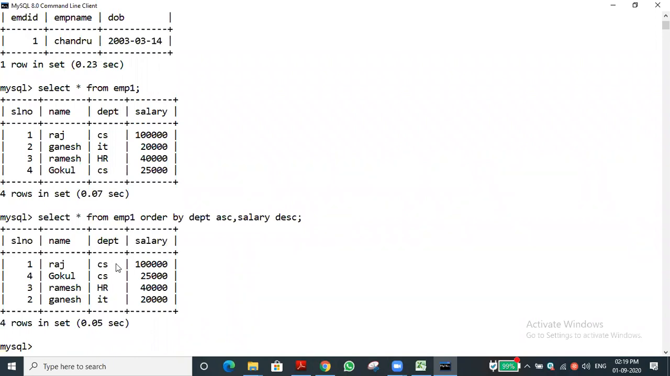It will segregate the department in ascending order. So as per the previous table, CS, IT, HR, CS. CS department people are all segregated in the first one because as per the ascending order, C only comes first, no? A, B, C. So CS salary will be in descending order. Descending order means 1 lakh, then next is 25,000. Then HR department, next to C, D, E, F, likewise if it goes in ascending order.